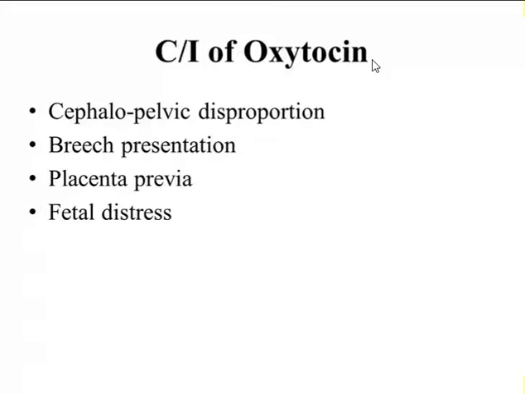So if the fetal head is bigger than the size of the maternal pelvis, in such a case we should not give oxytocin, because if we give oxytocin, it will cause forceful contraction of the uterus, and it will forcefully try to expel the fetus, but it is not possible to deliver the fetus through the small pelvis, and there may be a chance of soft tissue injury of the fetal head. There may be chances of asphyxial injury leading to death of the fetus.